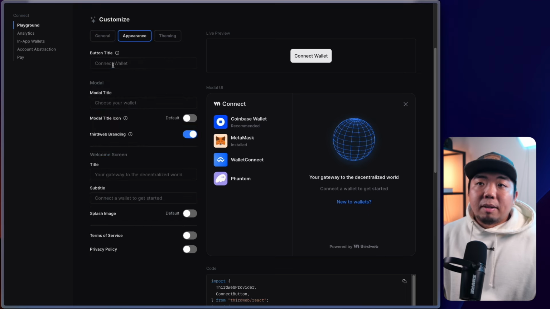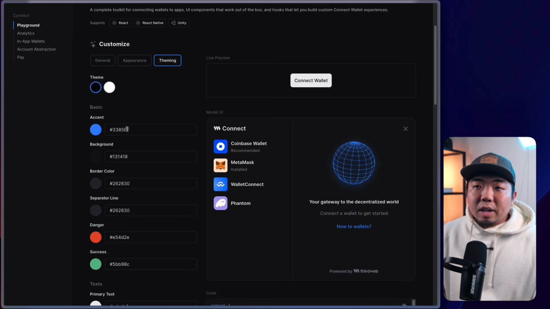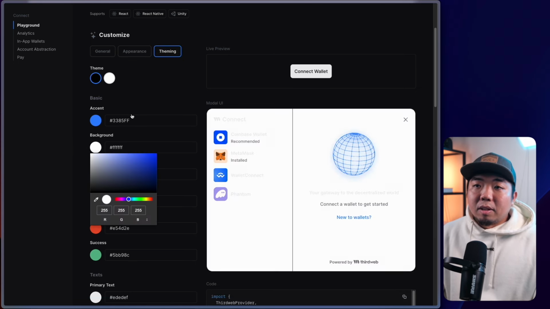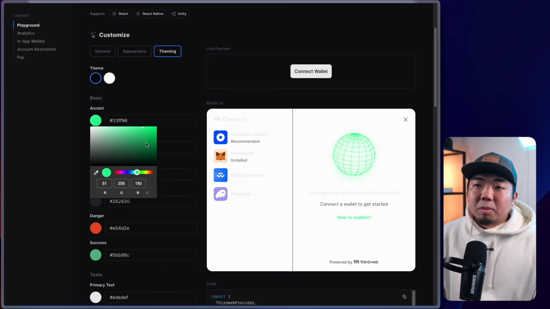And here under appearance, you can change the button title and everything like we had earlier, all of this, and then even the theming here. So in here, we can change things like the background color. So maybe I want the background color to be white. Maybe I want the accent color to be green.